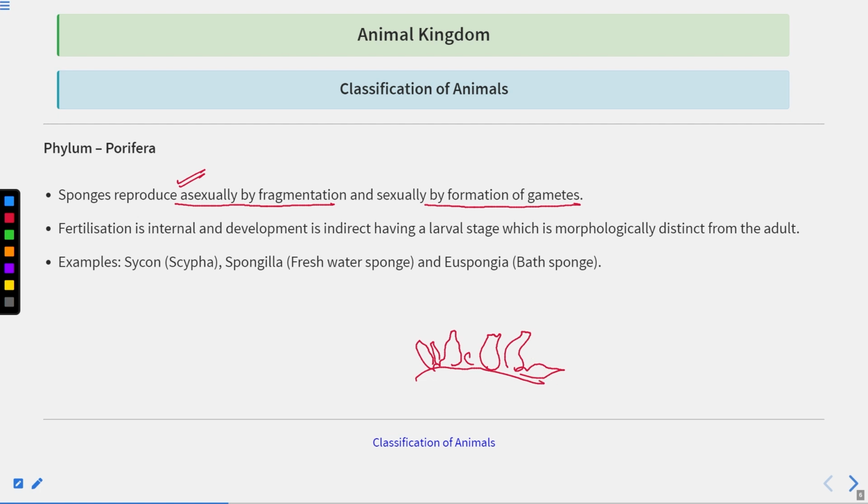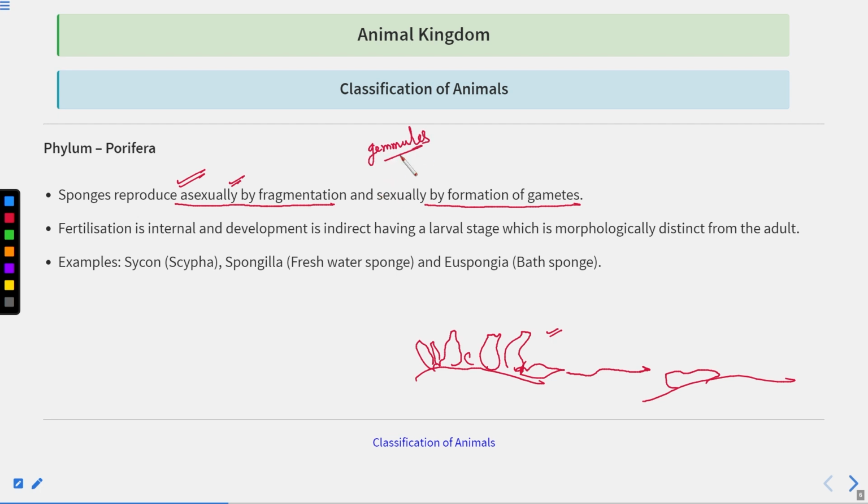Sometimes some of the sponges get detached from it and move to other places. Now they find a suitable substratum and get attached to it. So this is just fragmentation. This is an asexual mode of reproduction. Now there is another mode of reproduction in sponges, in which they form gemmules.